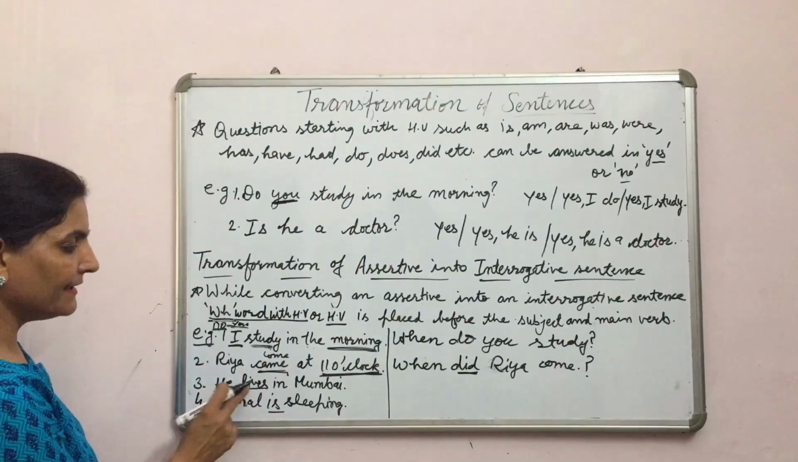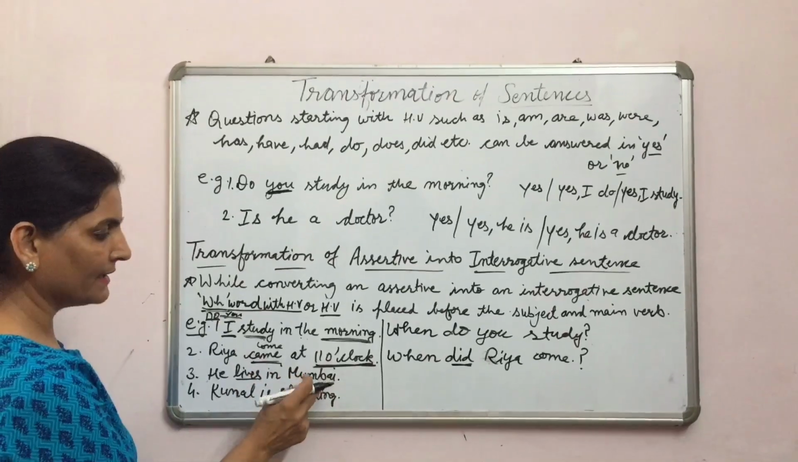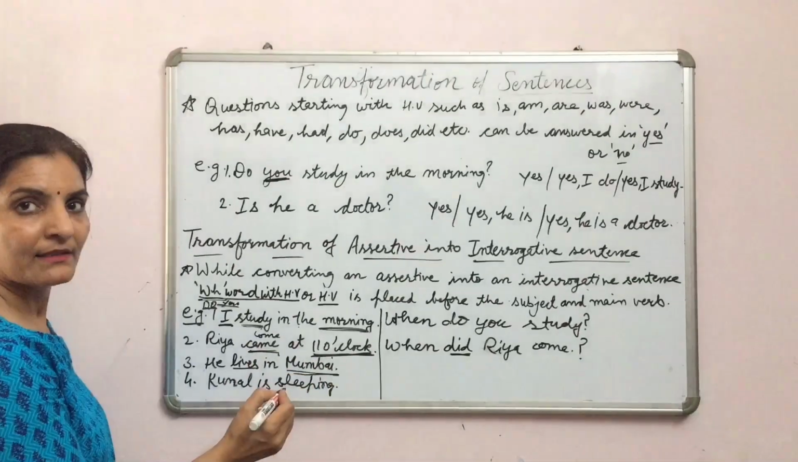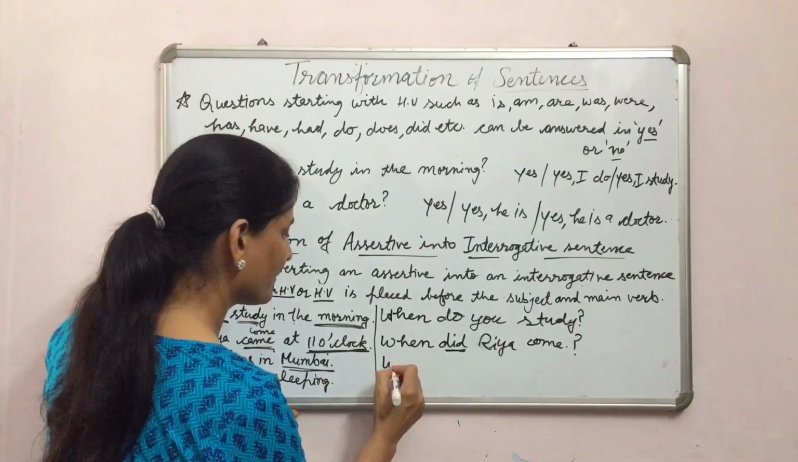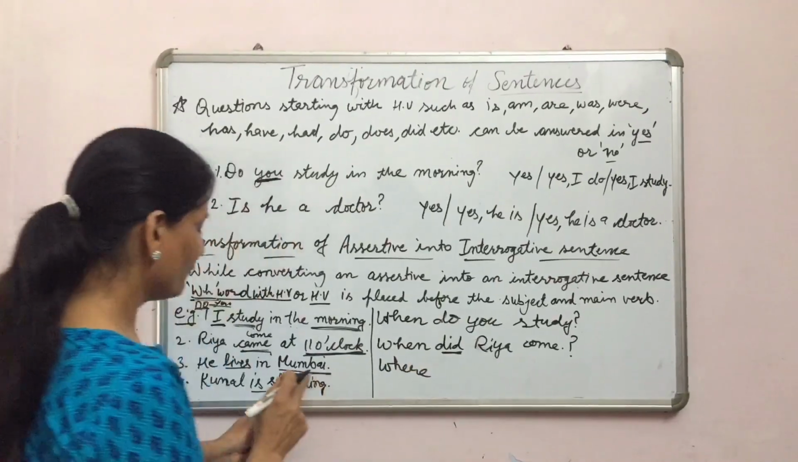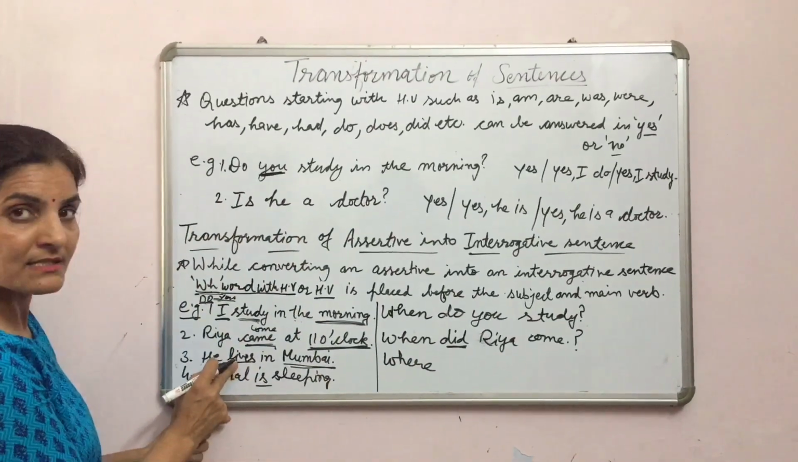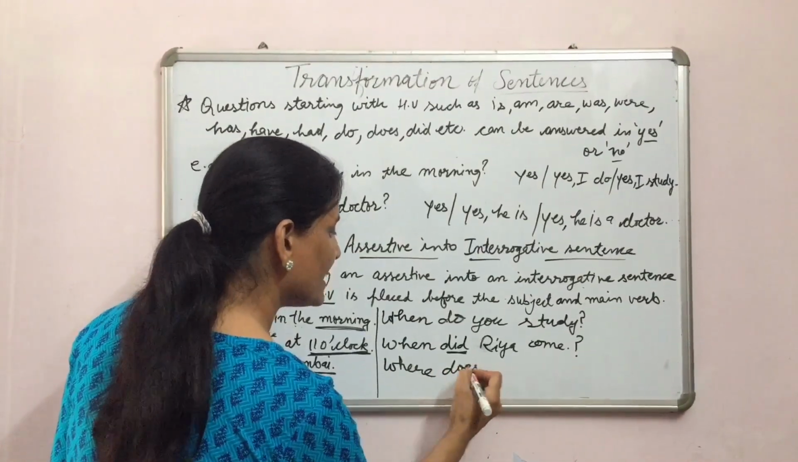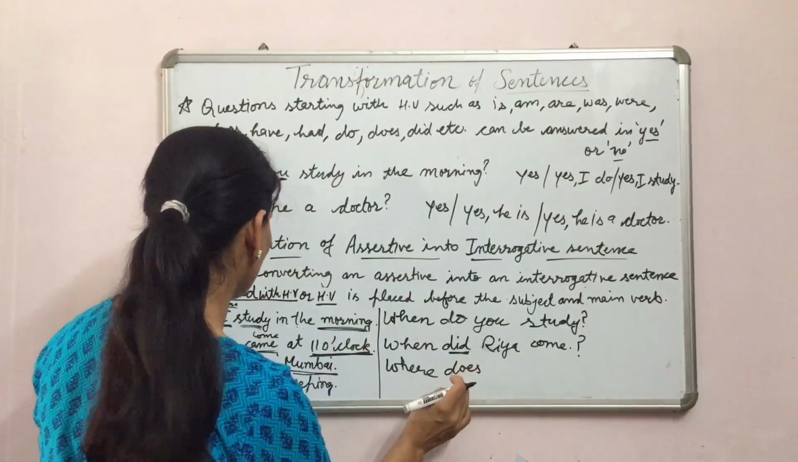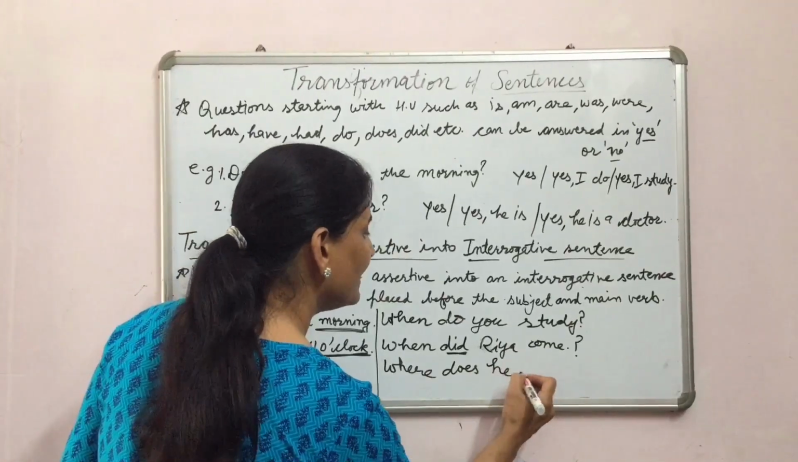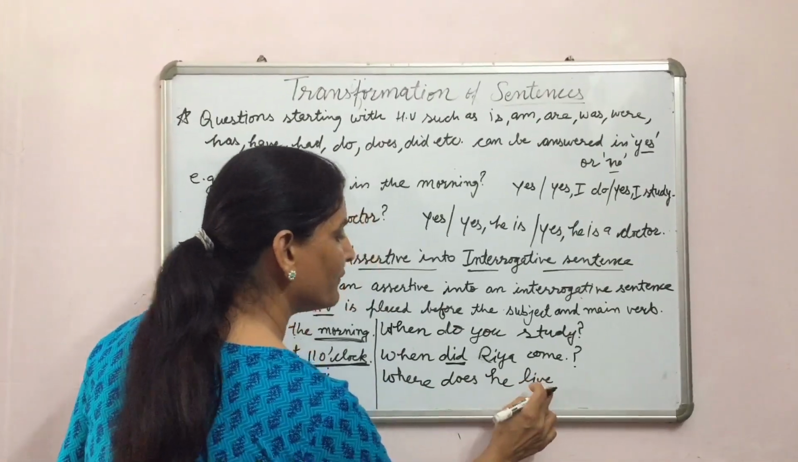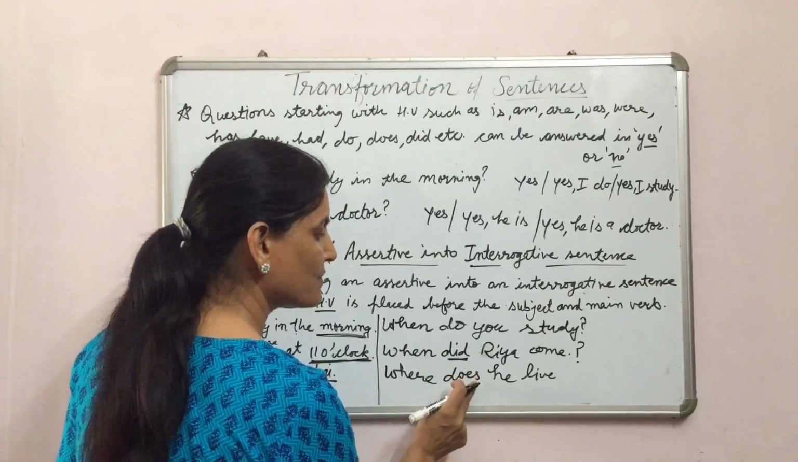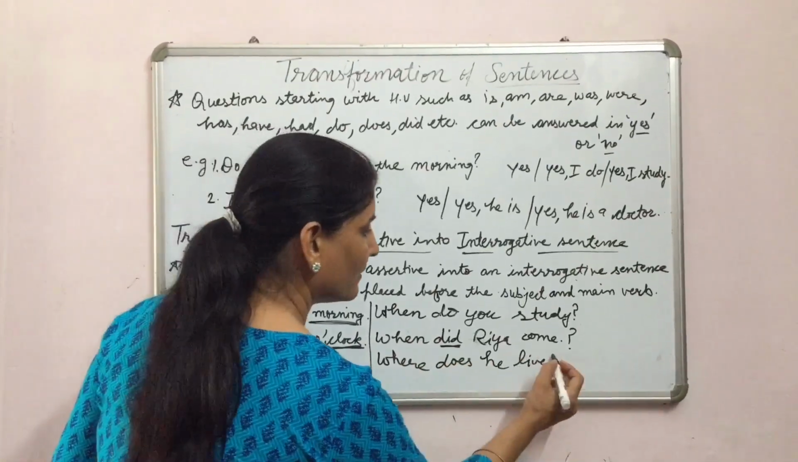In the third, he lives in Mumbai. Place is given here, then we will start from where. Where, then does. S or ES is there, then we will use does. Where does he live? Now the verb is without S or ES, because we have used does here.